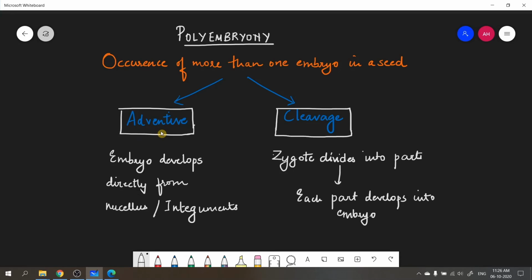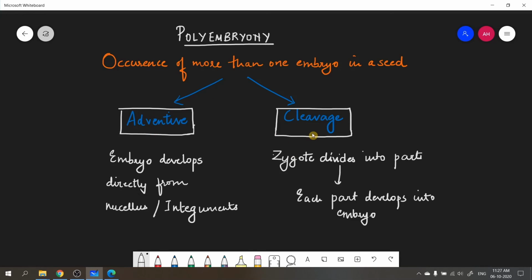What happens in adventive polyembryony is embryos are formed directly from the nucellus or the integuments. As we all know, nucellus and integuments are parts of the ovule. So, apart from the normal embryo that is formed in the embryo sac, the diploid cell of the nucellus or integument may give rise to an embryo, resulting in a polyembryonic condition. So that is called adventive polyembryony.